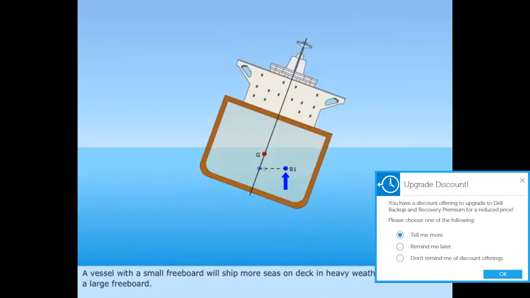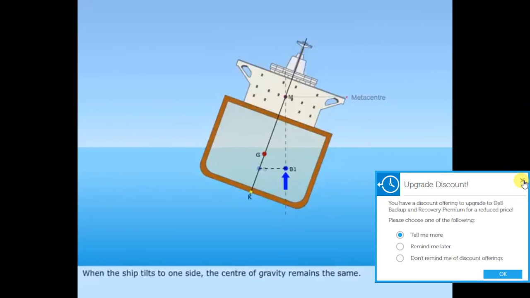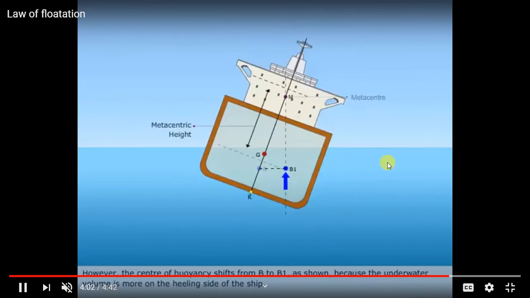This is the important three cases of the law of flotation, children. The law of flotation says that the weight of the floating body is equal to the weight of the liquid displaced by its immersed part.